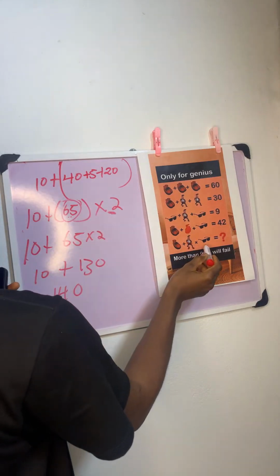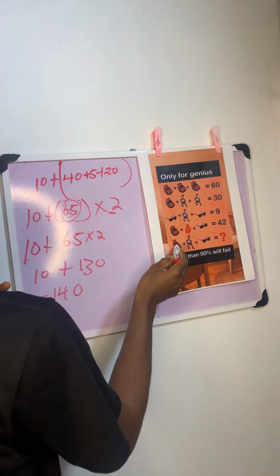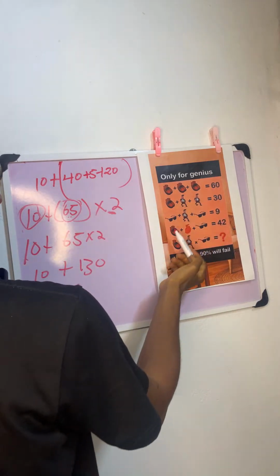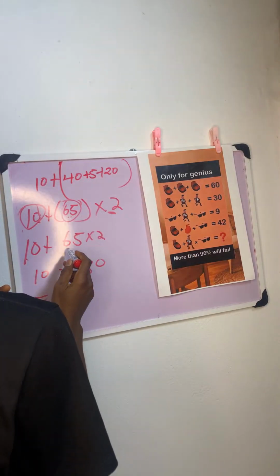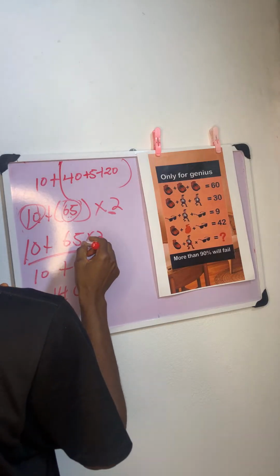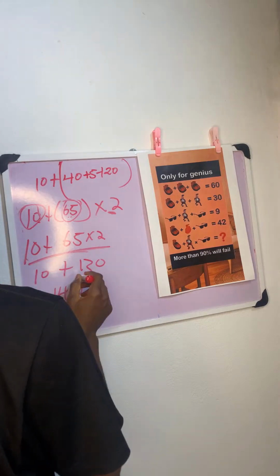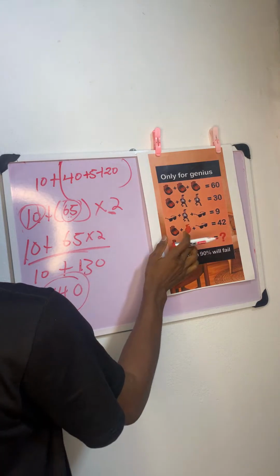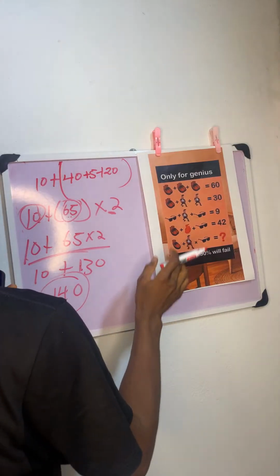These 2 represent the glasses. This 10 is for the shoes. A complete pair of shoes was 20, half of it is 10. That is why we do 60. And following the BODMAS method of operation, starting with multiplication first, 65 times 2 plus 10. That is how we got 130 plus 10. That is why we said the answer to this particular puzzle is 140.